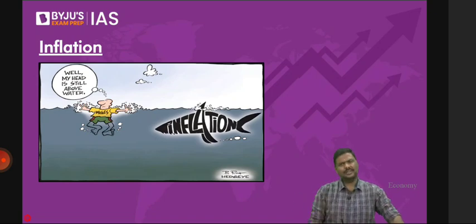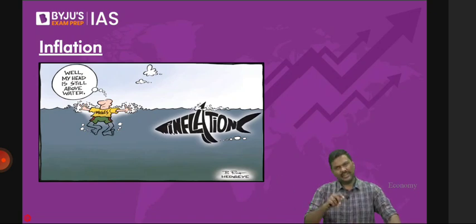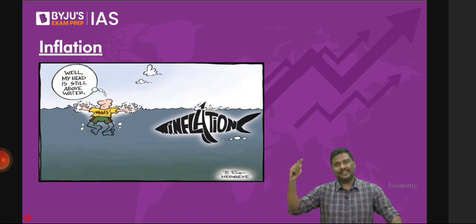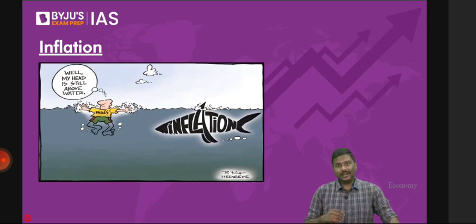Today morning The Hindu newspaper has the data in the business page. Inflation rate for the month of February is 6.44%. For the month of January it was 6.52%. It has come down slightly, a very small change from 6.5% to 6.44%. But what should you take from that news? Is it more than 6% as mandated to the Reserve Bank of India? Are we supposed to maintain inflation at 6%? Yes, it is more than that for the second consecutive month.